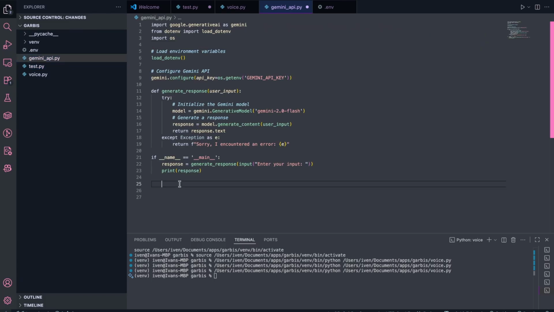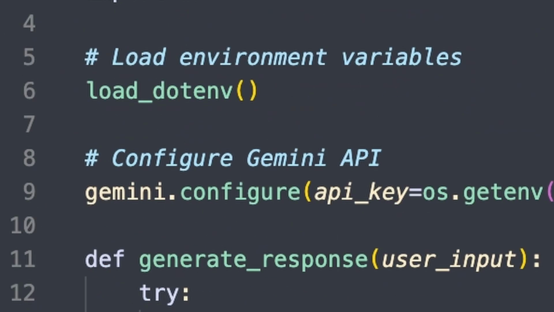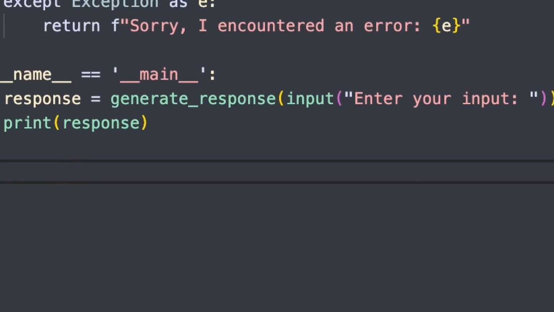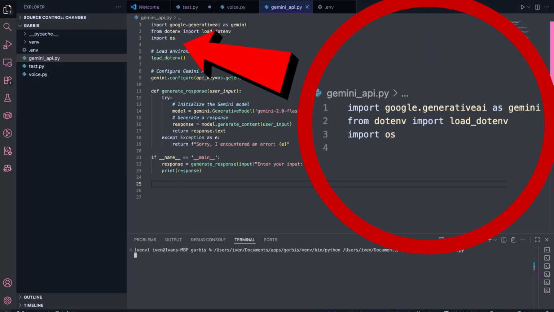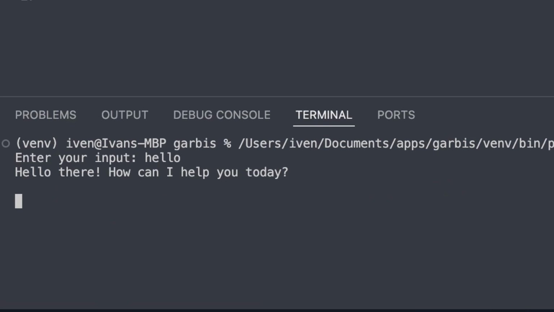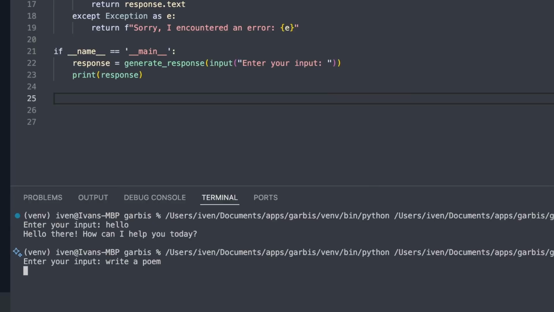Step 1 is using AI. Okay, same idea. Import some libraries, make a function that calls other functions, take a string as an argument that we get from the user input, and a quick test to show it working. I'm going to use Gemini API because it's free and I'm broke. And it works. I can make it write me a poem or whatever.